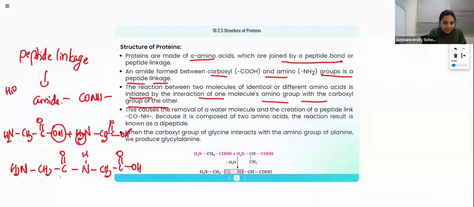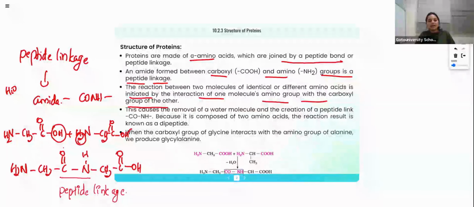Got it? So this is the CONH linkage. This CONH linkage is called a peptide linkage. Got it? Understood? NH2, CH2, CO, NH, CH2, COOH, right? So this CONH linkage formed by the removal of one water molecule is called a peptide linkage or peptide bond, or this is also called an amide bond or amide linkage.